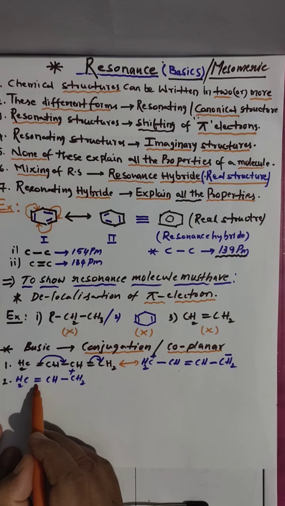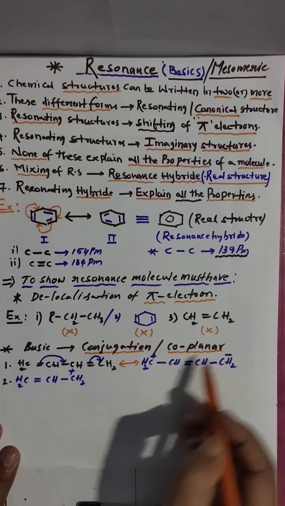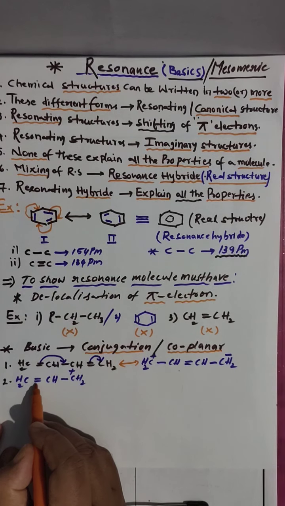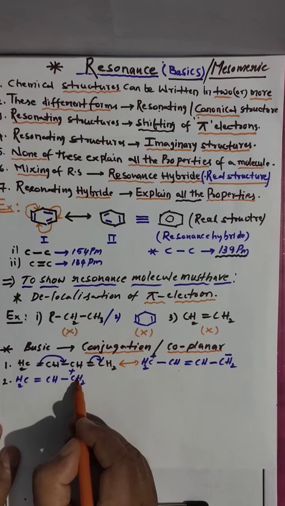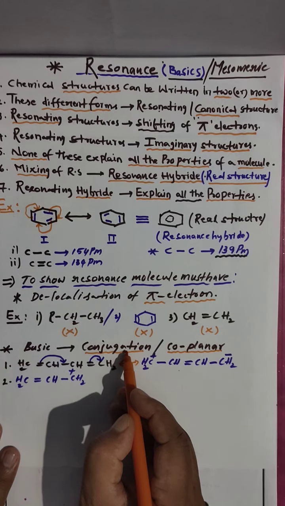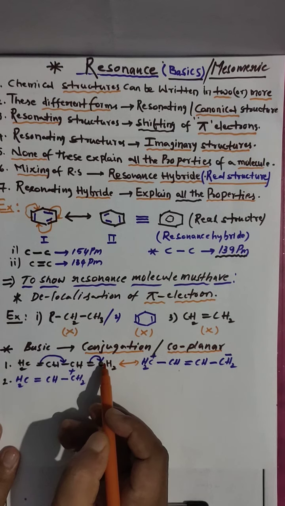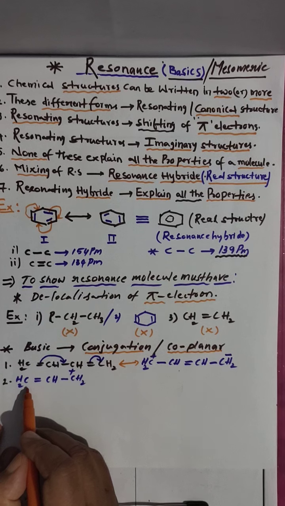Look here, double bond, pi electrons; these are all in the same plane, coplanar. If a double bond is adjacent to a positive charge, that is conjugation. So conjugation condition number 1 is double-single.